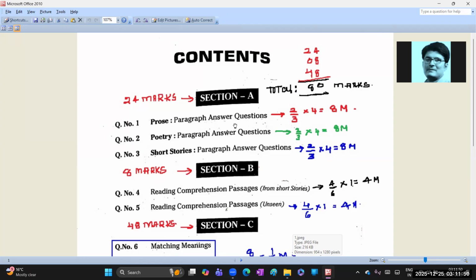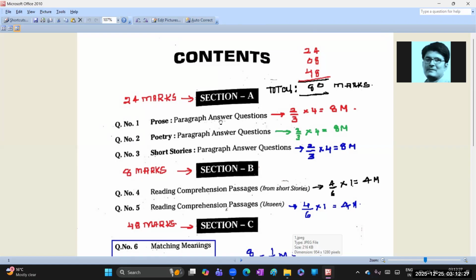You need to write a minimum of 100, 150 or 200 words. That means mostly half a page in the final exam. Each question carries 4 marks, so that means 8 marks. One question will come from prose, one from poetry, and one from short stories. Clear, guys? In each of prose, poetry and short stories, three questions will come, but out of the three you need to attempt two with clear and neat handwriting.